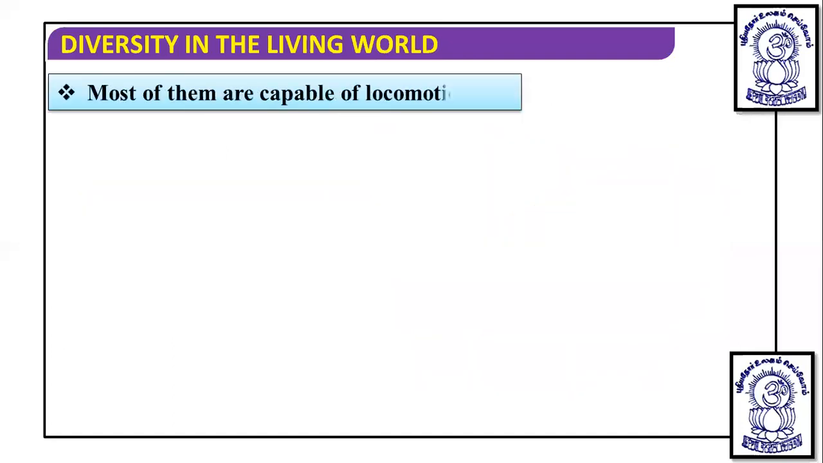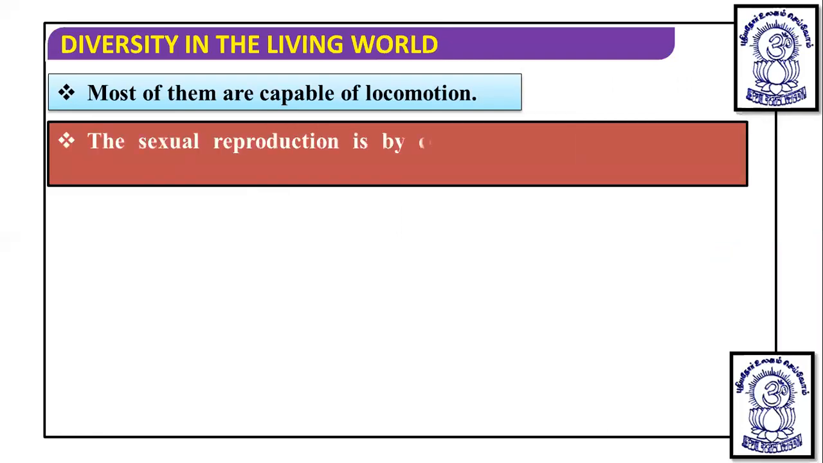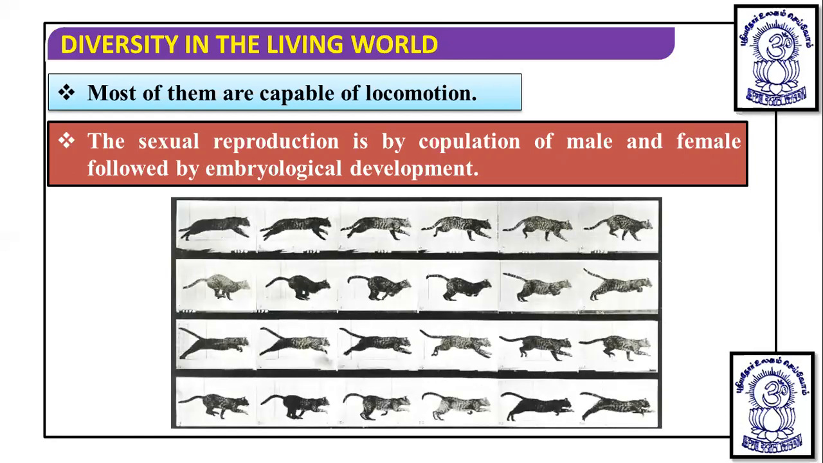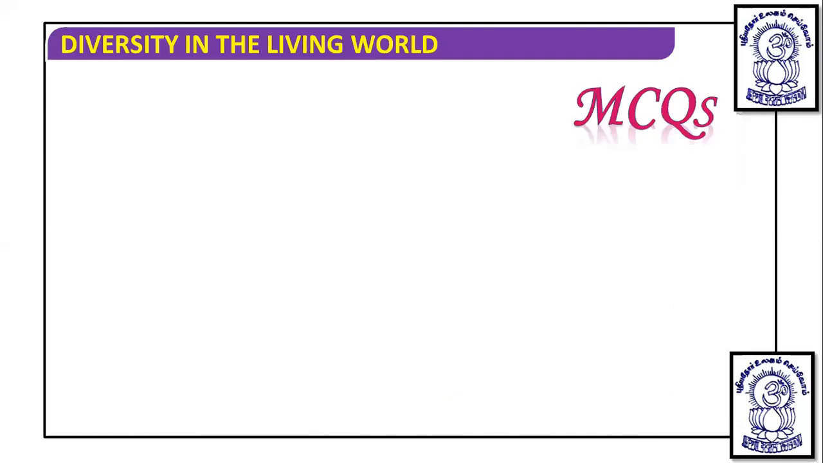Most of them are capable of locomotion, and they have locomotory organs. Sexual reproduction is by copulation of male and female, followed by embryological development. The male and female gametes fuse, and after fusion a zygote forms, and the zygote develops into an embryo. So the embryo is also present in animals. You can see here different types of animals and how they locomote.